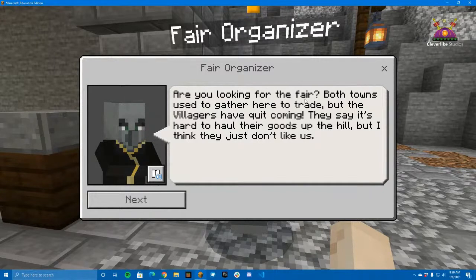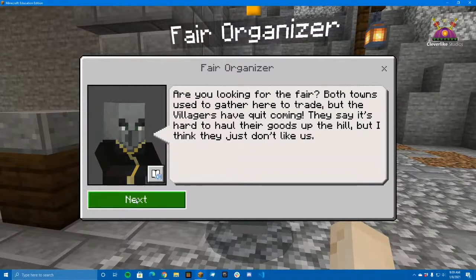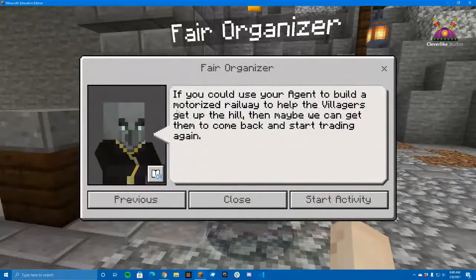Are you looking for the fair? Both towns used to gather here to trade, but the villagers have quit coming. They say it's hard to haul their goods up the hill, but I think they just don't like us. I don't know. That might not be a good assumption. If you could use your agent to build a motorized railway to help the villagers get up the hill, then maybe we can get them to come back and start trading again.